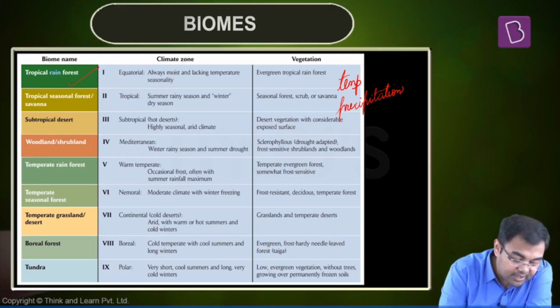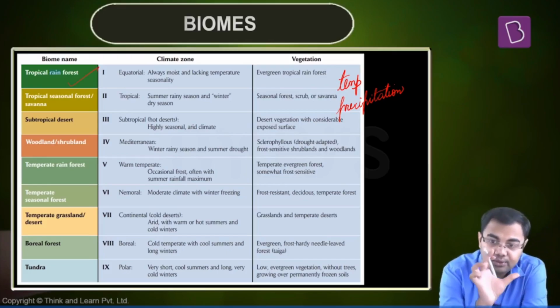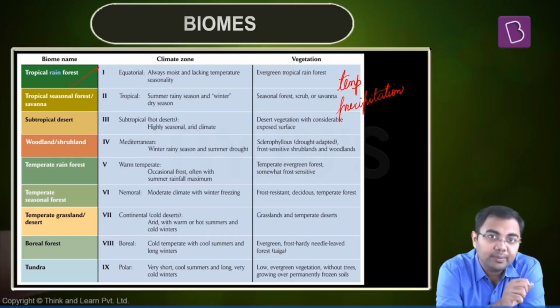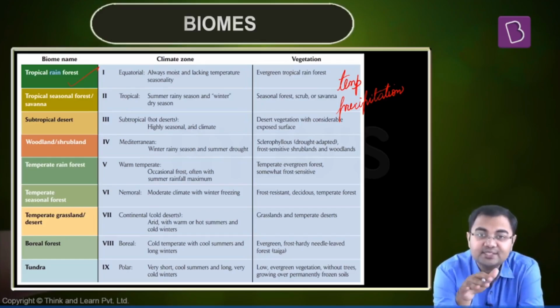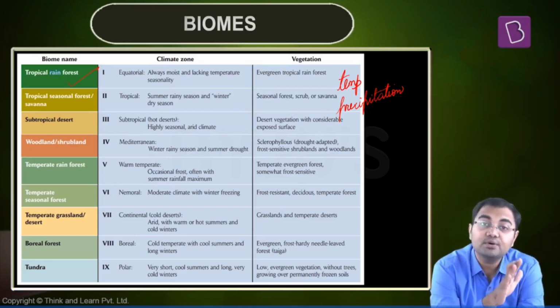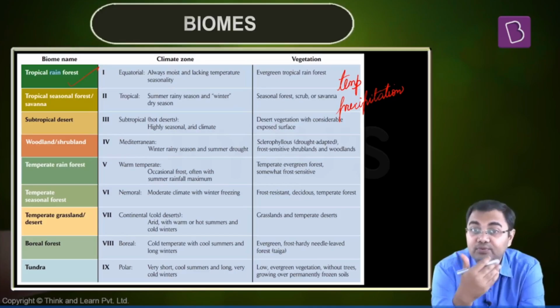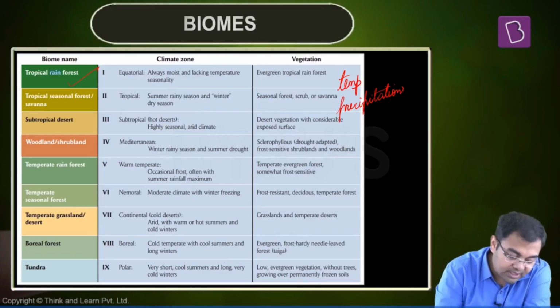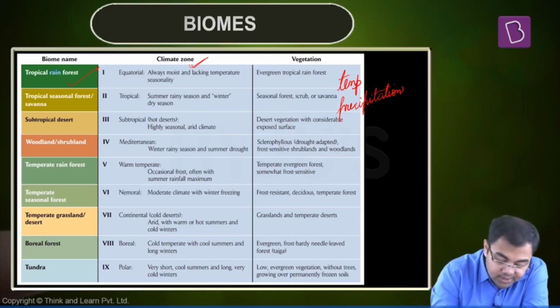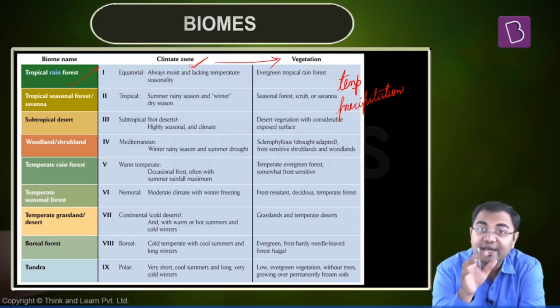So what are these tropical rainforests? Just look at this. You have some for tropical, you have some for temperate, you then have the boreal forest, and then you have the tundra. So these are different zones, and these different zones are on the basis of what? On the basis of latitude. Why? Because on the basis of latitude, there will be vast differences in climate conditions. So all these climatic zones can be determined on that basis, and all the vegetation that you see, the characteristics